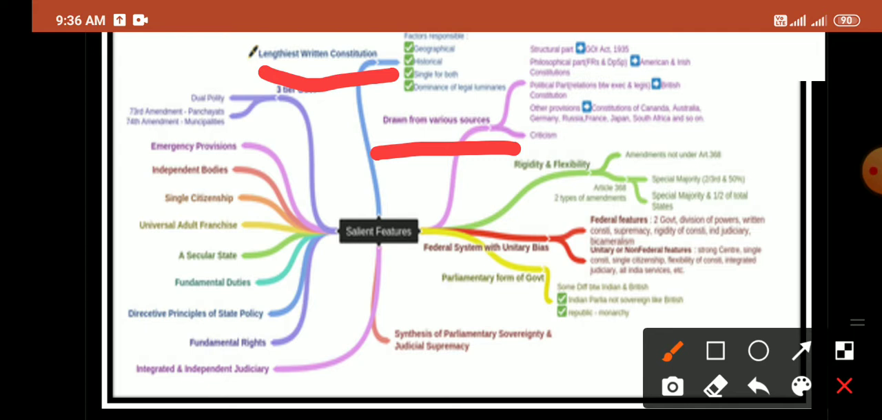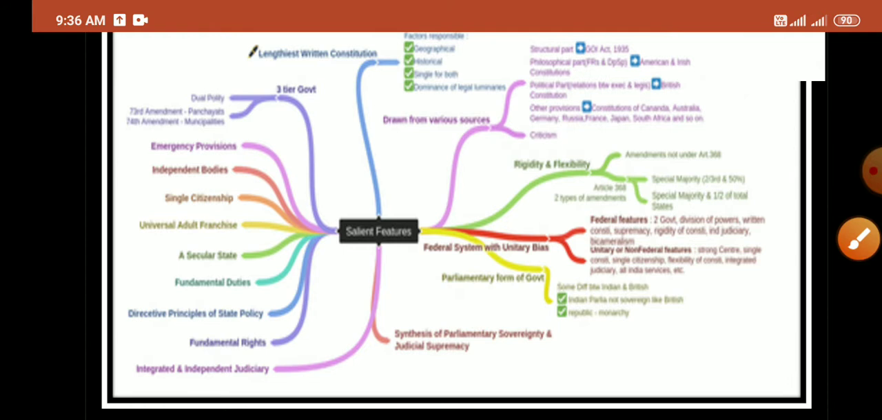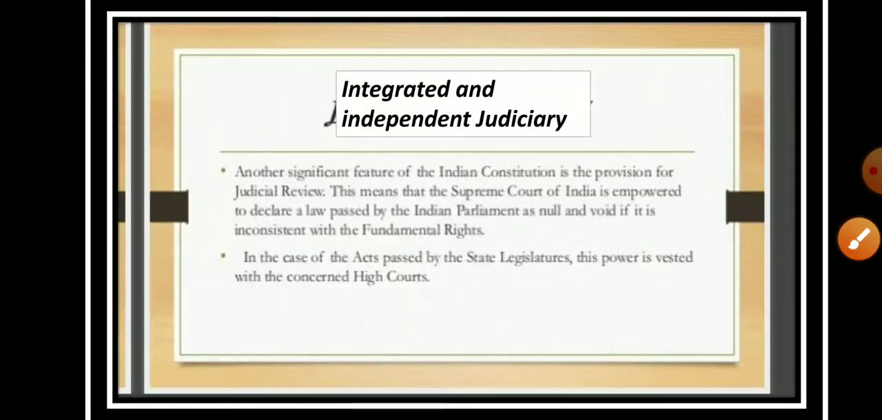And next one is the Indian Constitution is rigid and flexible, why it is flexible and why it is considered to be rigid, these factors were also discussed. The federal system and its unitary bias, and the parliamentary form of government were also discussed in the last lecture. Now today we are going to discuss the remaining features of the Indian Constitution, starting with the first feature, that is the integrated and independent judiciary.